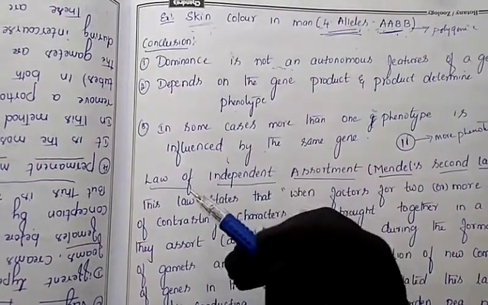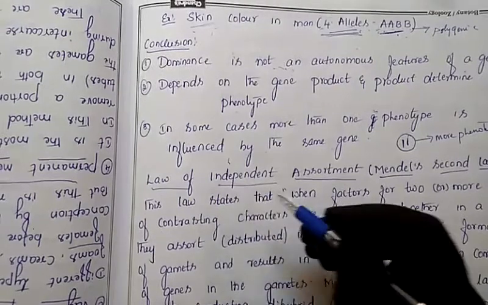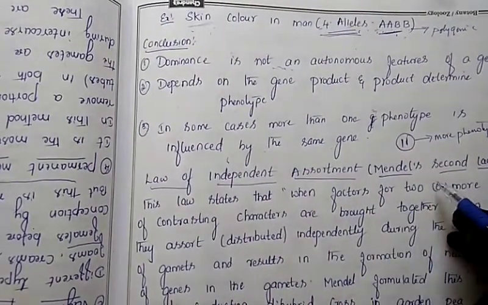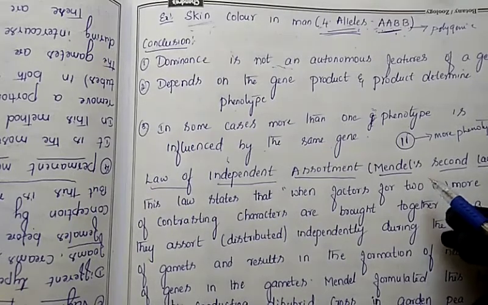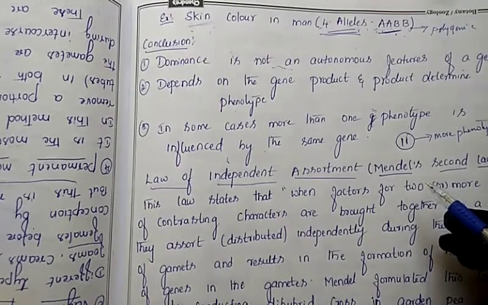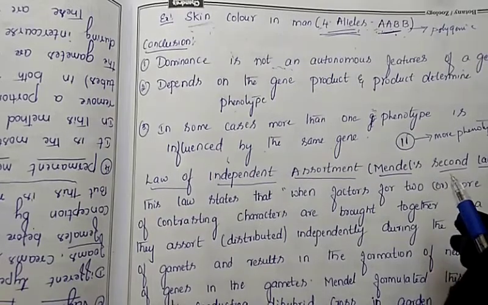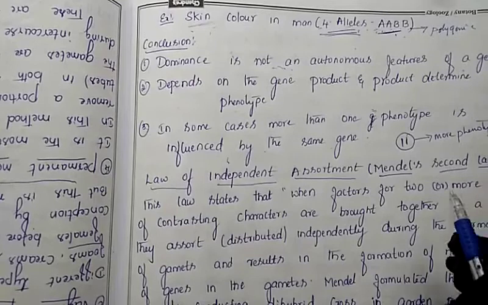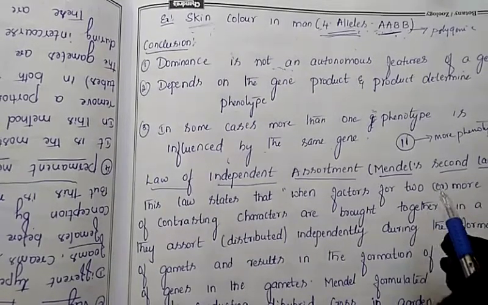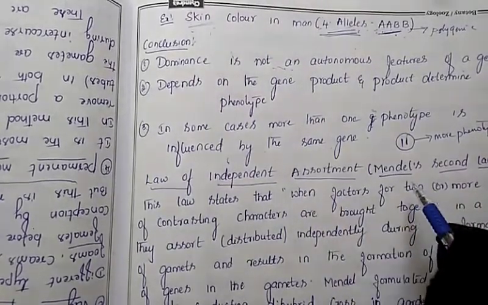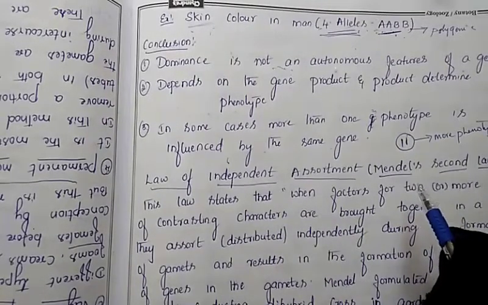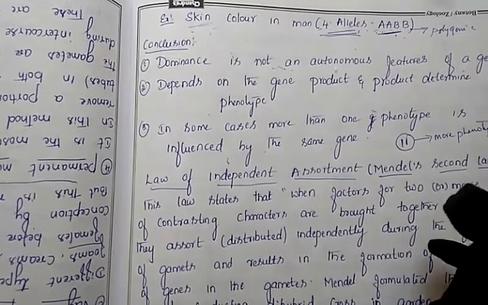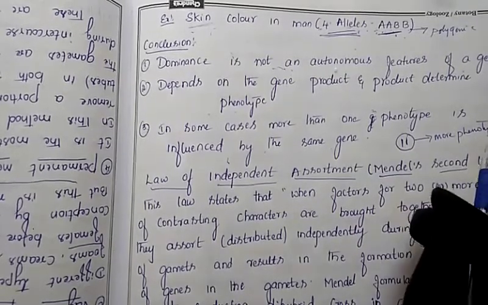Next, let us discuss today's topic, the law of independent assortment, or Mendel's second law. The first law we already discussed by conducting an experiment called a monohybrid cross, taking one character and crossing between two parents. The second law, independent assortment, Mendel proved by conducting an experiment called a dihybrid cross. So let us discuss that one.